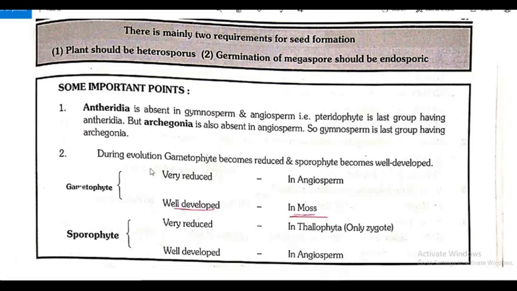Sporophyte is very reduced in Thallophyta because only the zygote is there, and well developed in angiosperm. So now we are going to learn about some golden key points.